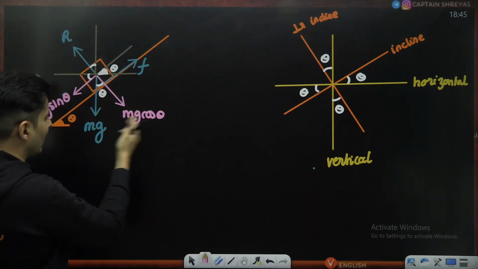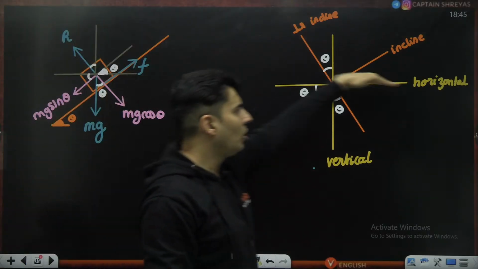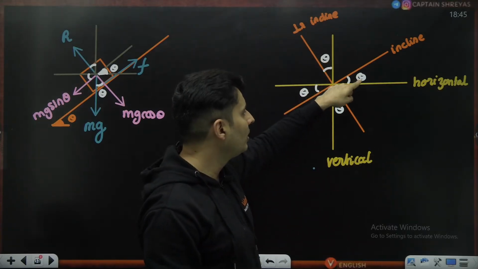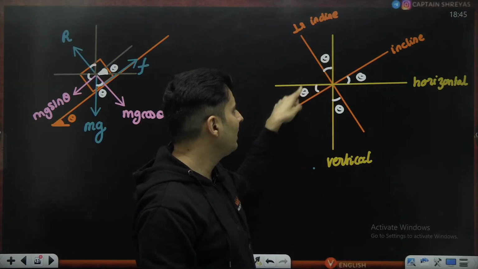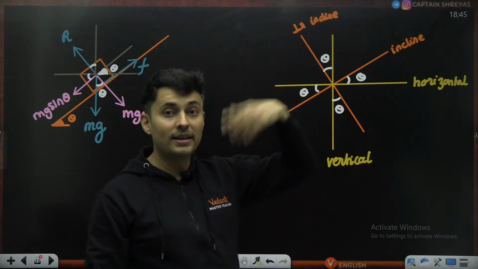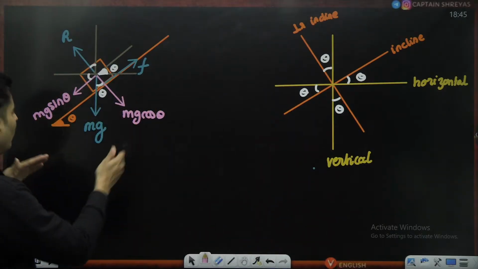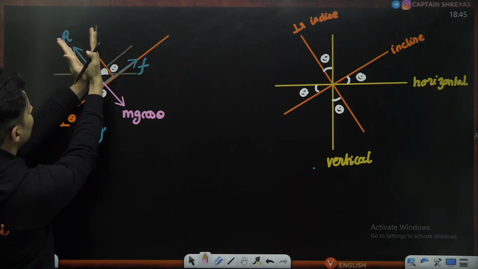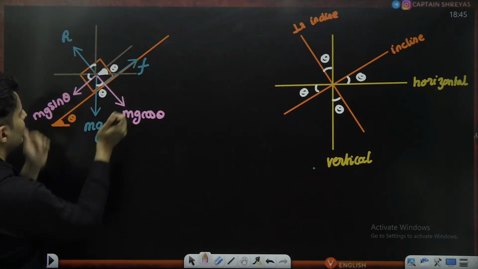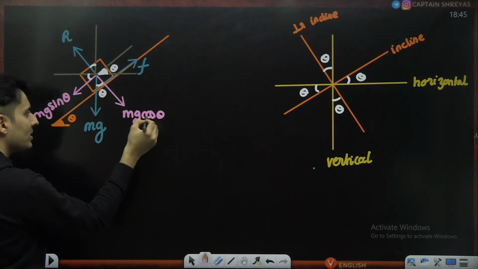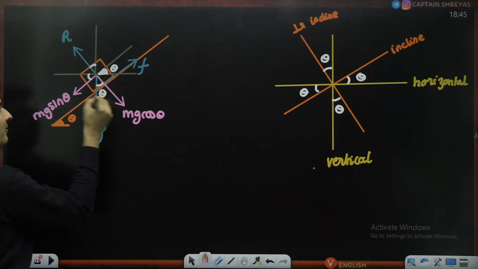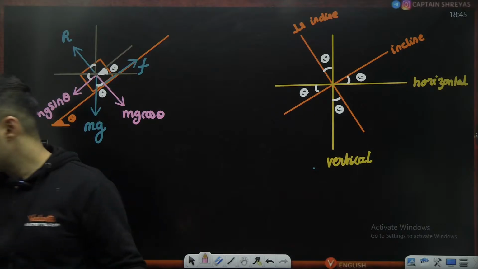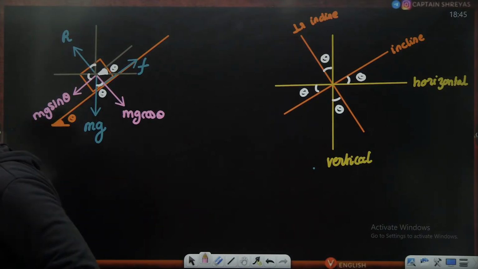So I didn't know who is mg cos or mg sin. The trick is show horizontal, vertical, incline, perpendicular to the incline. Whatever one angle you know, leave one side, go to the next, leave one, go to the next. Every alternate angle is theta. Over here, this was theta, that means this is theta. So the component which is closer is cos, the component which is far away is sine. That is what I had told you when I had talked about components. Is this now absolutely clear?